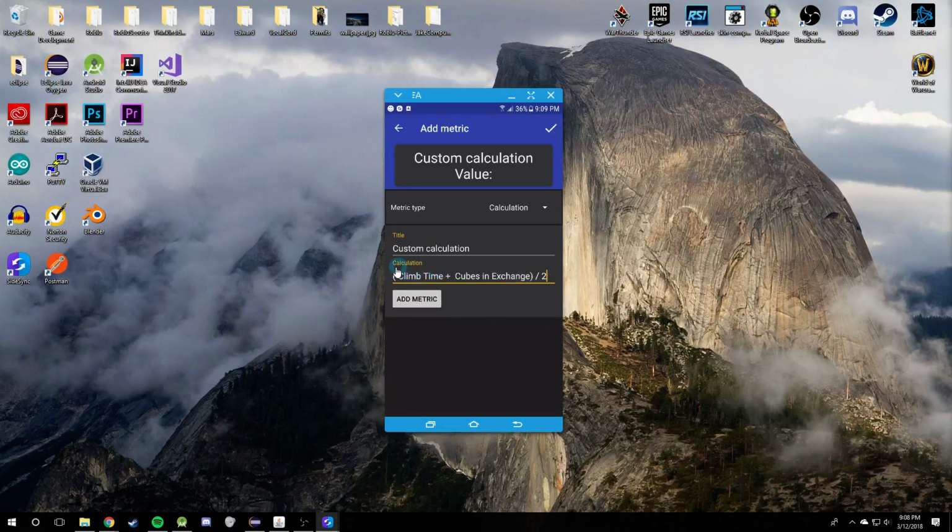Now, keep in mind, any white space in here doesn't matter, right? The equation thing will just ignore it, so you don't worry about trying to get this all lined up correctly. All white space is ignored. So just keep that in mind. The only white space that is important is white space occurring within a metric title. So keep that in mind.